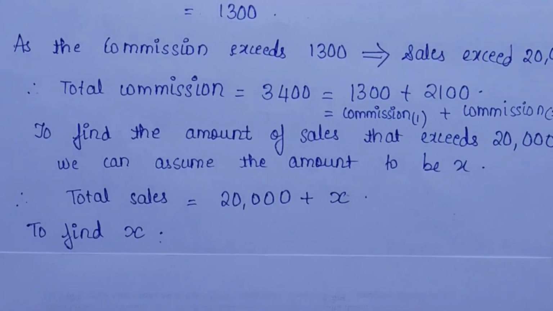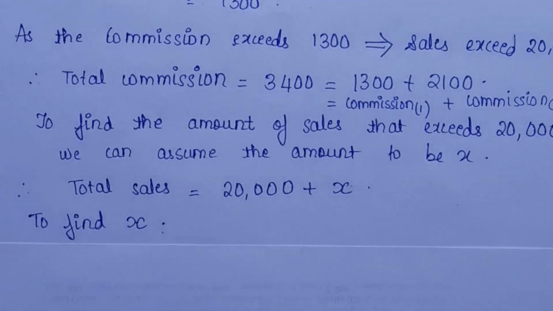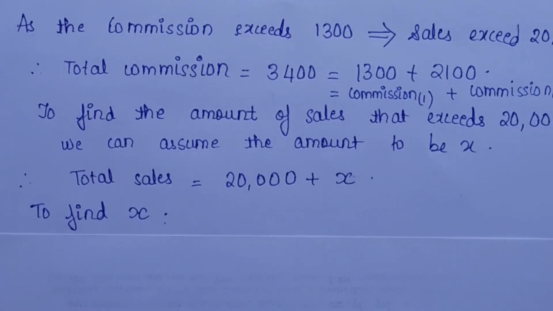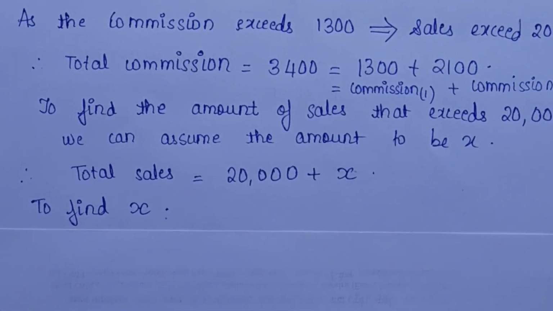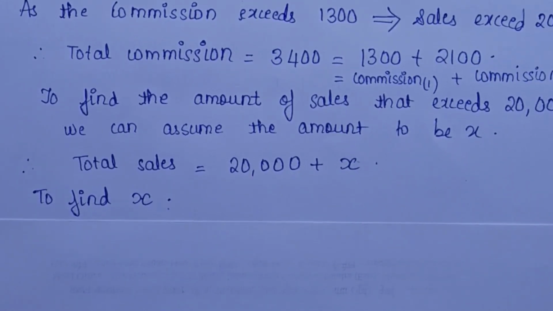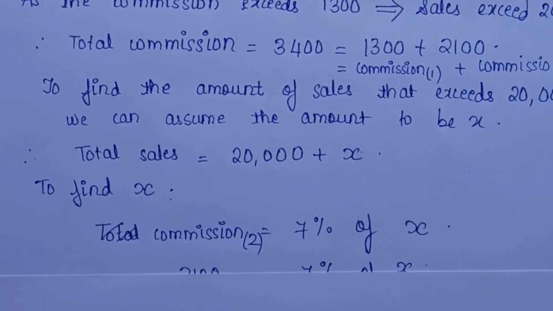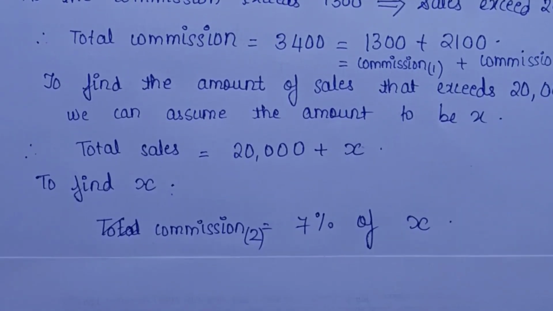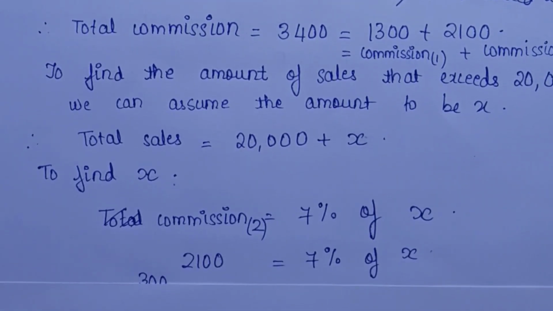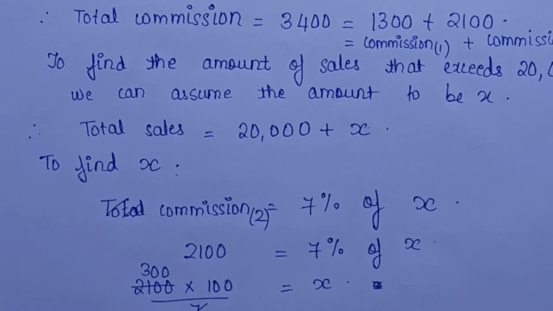We know that commission 1 corresponds to 20,000 and commission 2 corresponds to X. So basically, if I want to find out X, I have to use commission 2 and the percentage given to you, that is 7%. So again, very simple, commission 2 is equal to 7% of X, but commission 2 is already known to you, that is 2,100, which is equal to 7% of X.